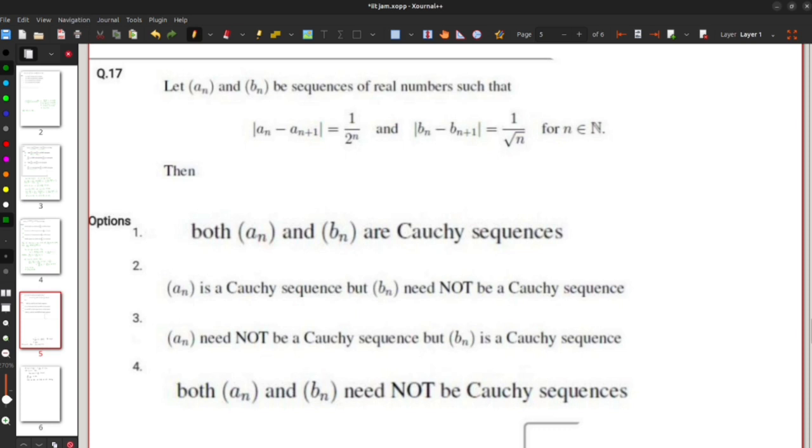In this question, two sequences of real numbers an and bn are given such that they satisfy these two conditions. Mod of an minus an plus 1 equal to 1 by 2 to the power n, and mod of bn minus bn plus 1 equal to 1 by root n, and this holds for every natural number n. Then the options are asking whether the sequences an and bn are Cauchy or not.